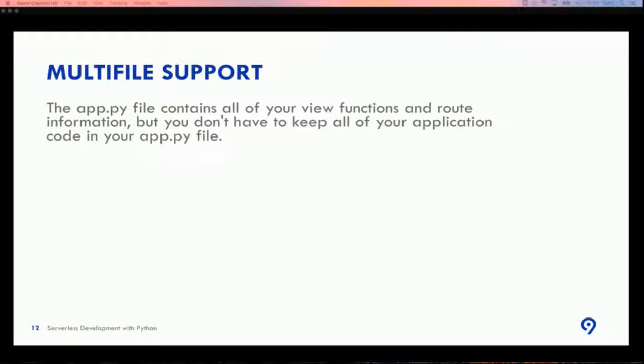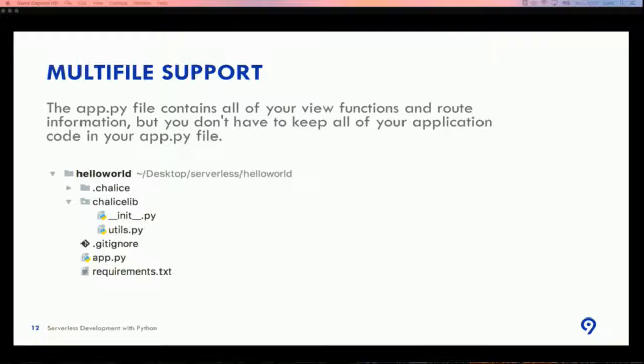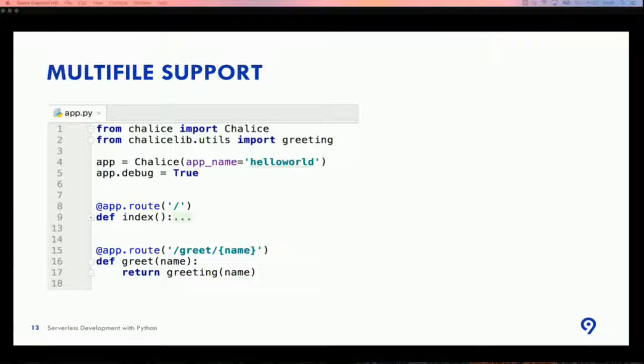It's not a good idea to keep your code only in app.py, and when you want to do something more interesting than hello Rinat, you need to use more files. To implement it in Chalice, you have to create a chalicelib folder, which actually is a Python package, and then you can put any other parts of your code here. For instance, I moved the greeting function to utils.py, which I placed into chalicelib, and now my code looks something like this. I import greeting from chalicelib utils, and then I just run the function greeting with the name, which also will return hello Rinat.